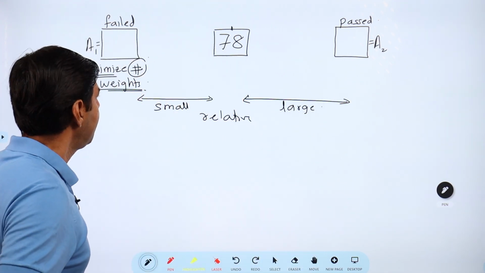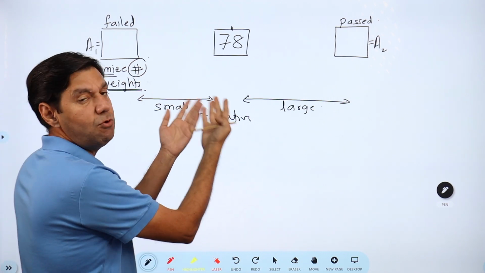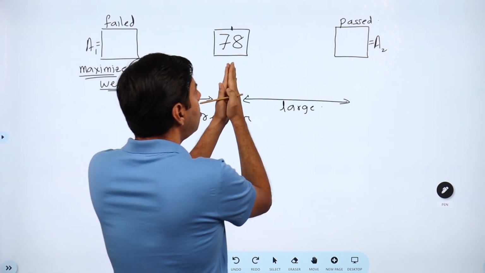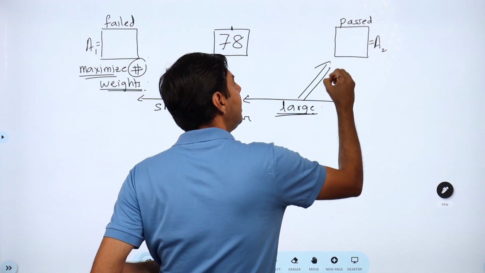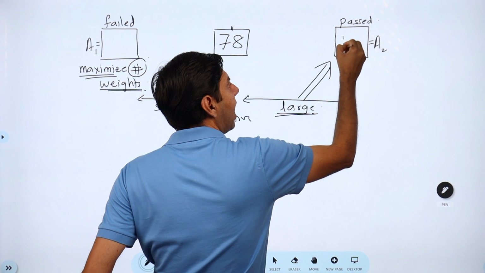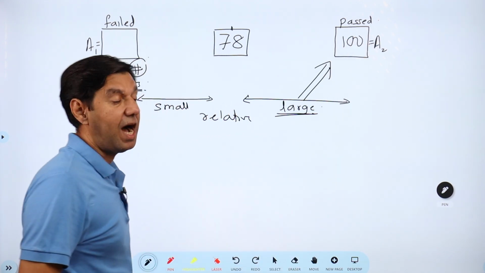Let's continue, right? So once you get this, it's very easy. If I want this distance to be as large as possible, then this tells me that I would want to put the average marks of those who passed as 100.